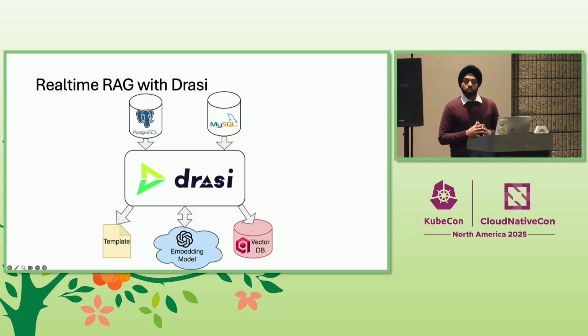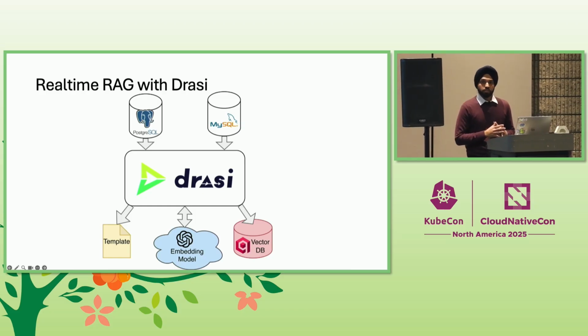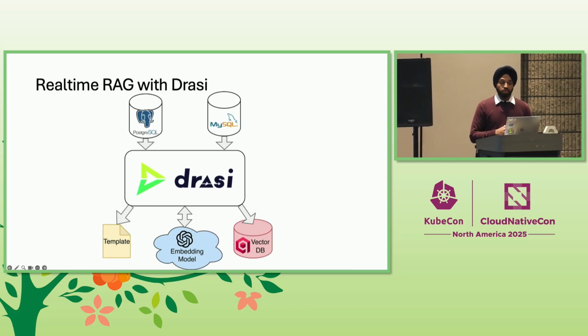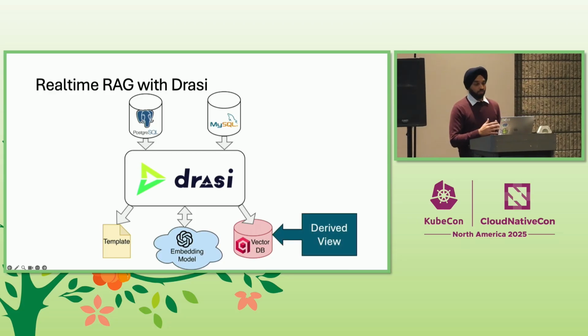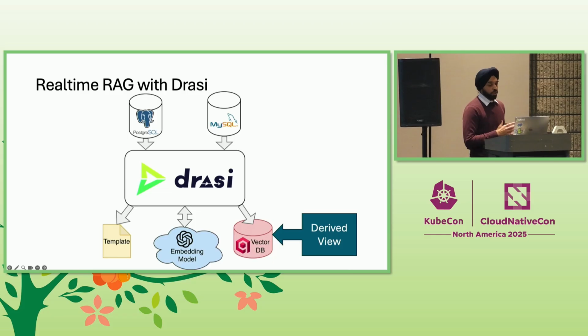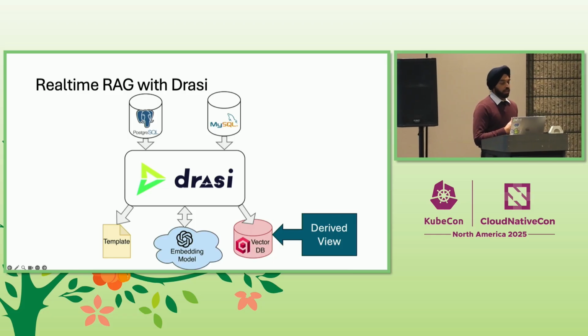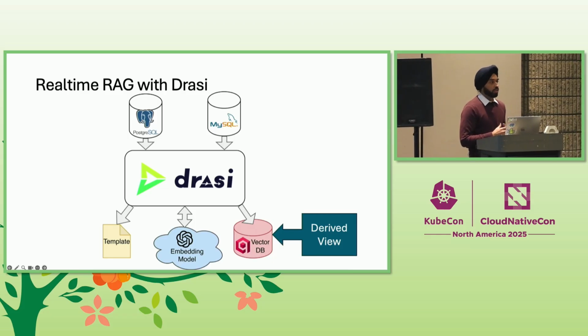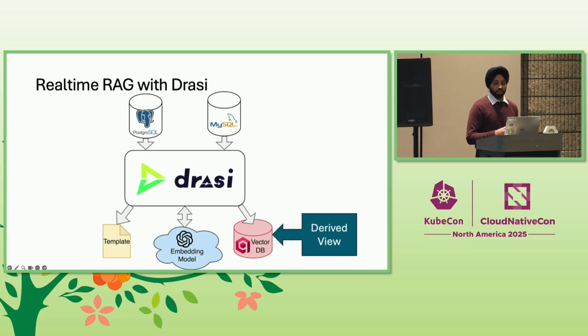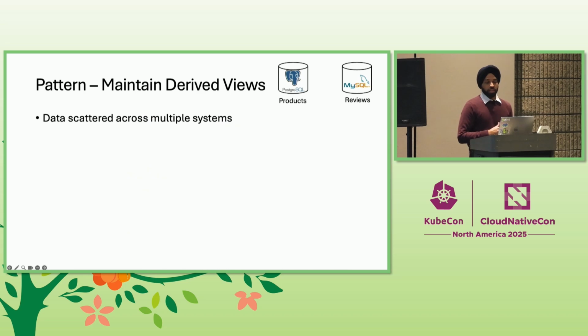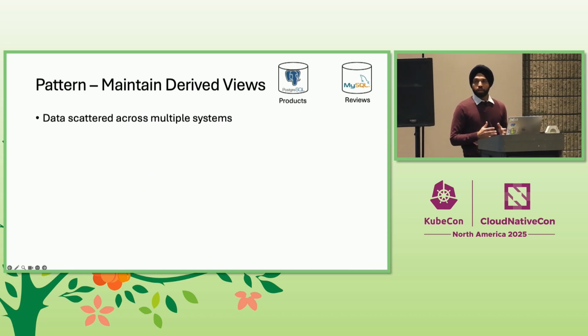So we saw that with just a few config files, Drasi has helped us build a synchronized vector store. And this is a perfect example of a very common and powerful pattern, a derived view. Now, a derived view here is a materialized view of our data that has been derived from one or more sources and has been transformed for a specific purpose. In this case, for fast retrieval by an AI application. And this need for derived views is everywhere in modern architectures.